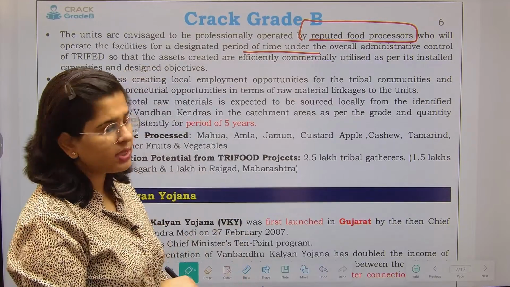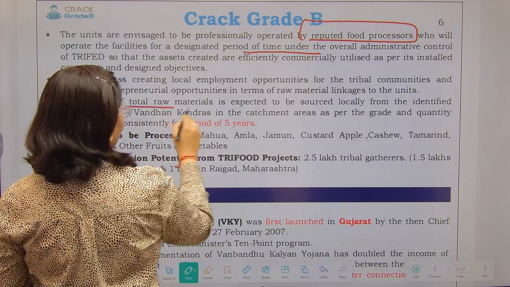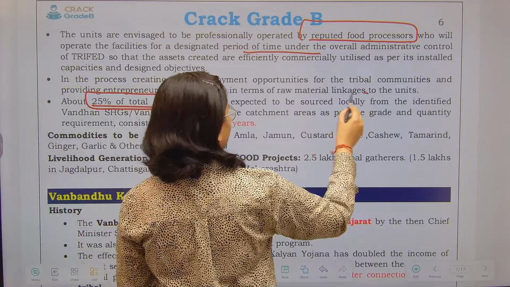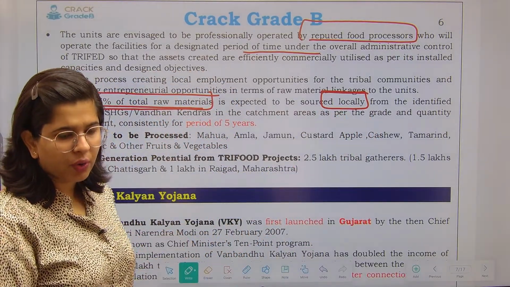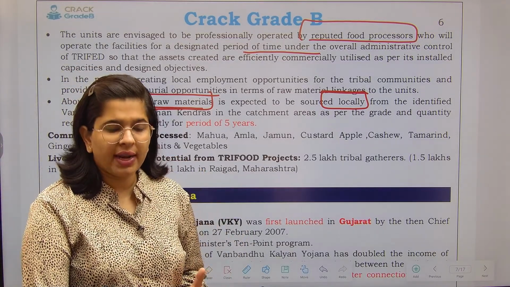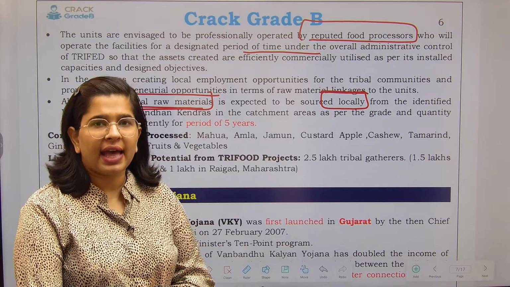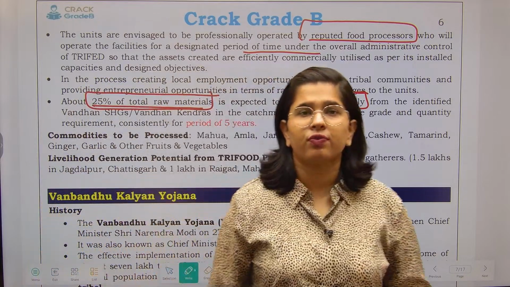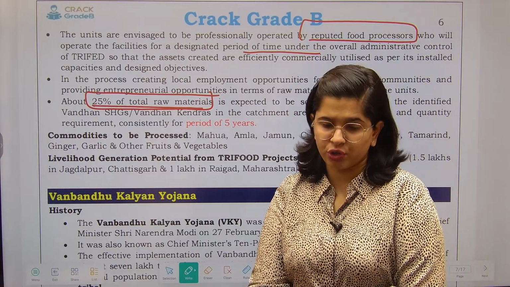Now in this process, local opportunities will also be provided. About 25% of the total raw material is expected to be sourced locally. Locally means wherever the plant has been established, we are going to source the food products from there itself. So it is going to provide employment to the minor forest produce gatherers as well. All those people who gather minor forest produce for their living will get additional employment opportunities due to this particular scheme.